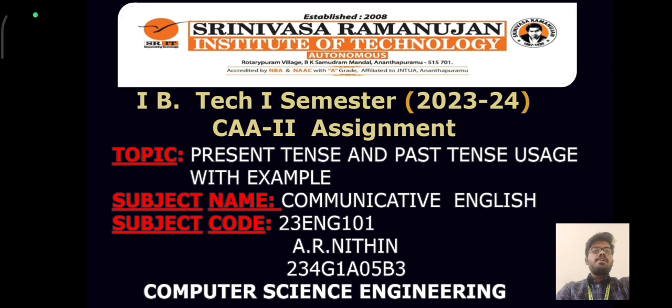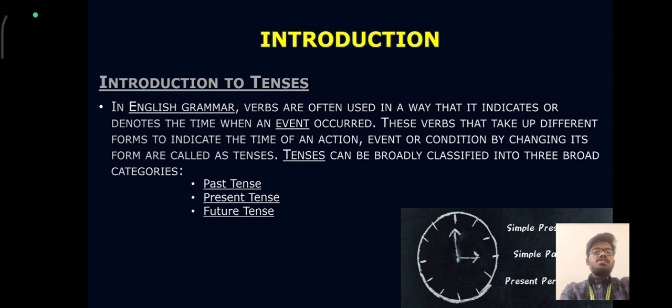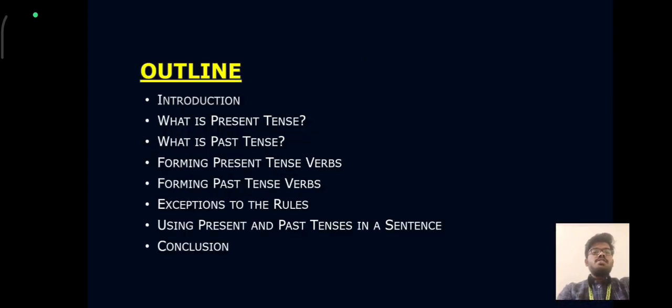The allotted topic for CAA2 assignment was about present tense and past tense usage with examples. At the end of the session, we will know about the introduction to present tense and past tense. What is present tense? What is past tense? Forming present tense verbs, forming past tense verbs, exceptions to the rules, using present and past tense in a sentence, and conclusion for this topic.